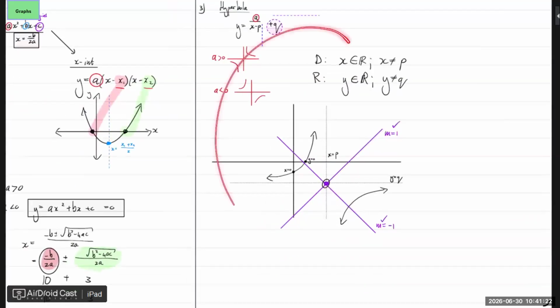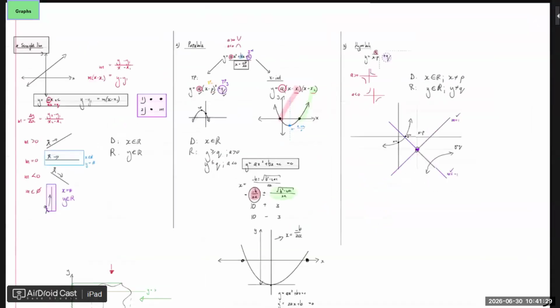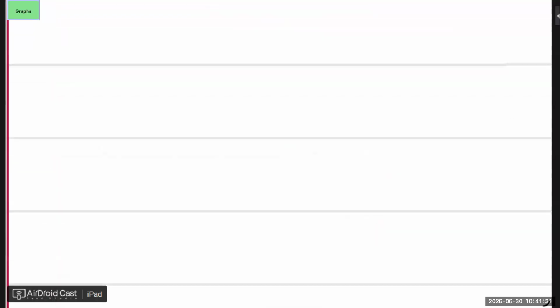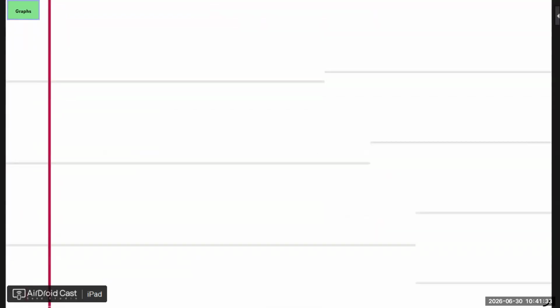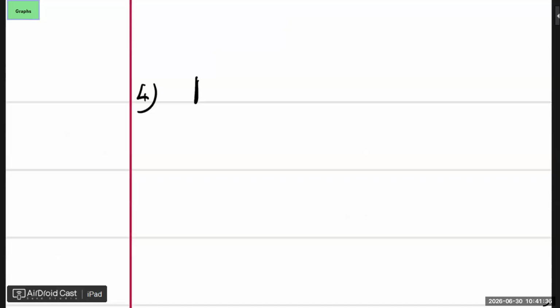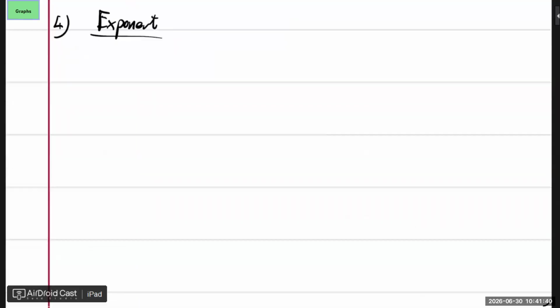All right. Everybody good with the hyperbola? Any questions when it comes to hyperbola? All right. Then lastly, and then we're going to look at the inverse of all of these, is the exponential graph. So this one looks like this: A B to the power of x minus p, plus q. So I want to ask you, let's make it yellow.